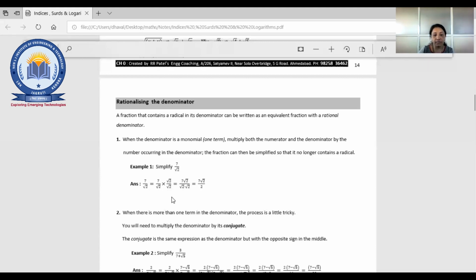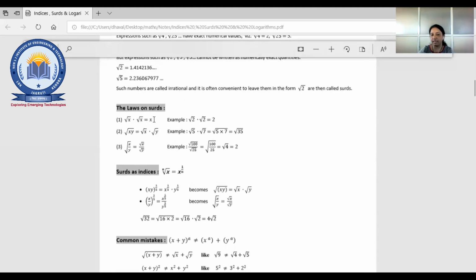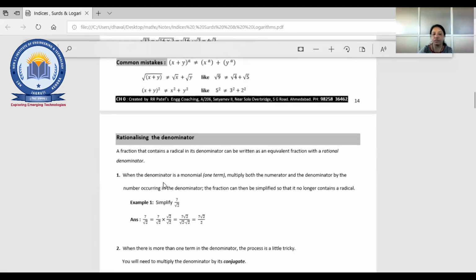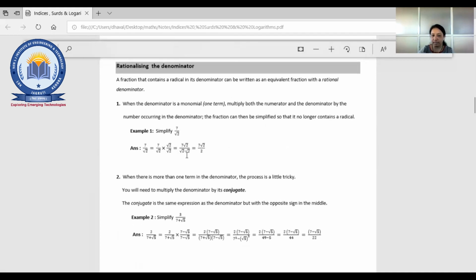But in the denominator, we get some simplification. We don't want a root. So that is 7 into root 2. Now root 2 into root 2. We have seen that root x into root x is x. So root 2 into root 2 is 2. So our answer is 7 root 2 divided by 2, right? So that is called rationalizing the denominator. We are going to simplify the denominator.